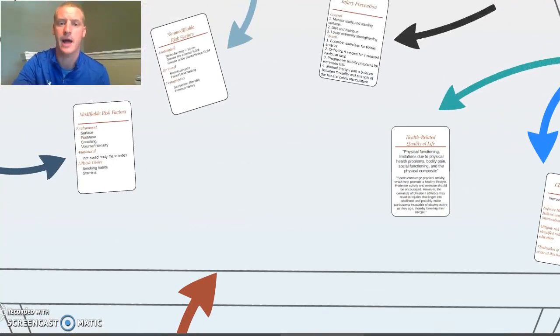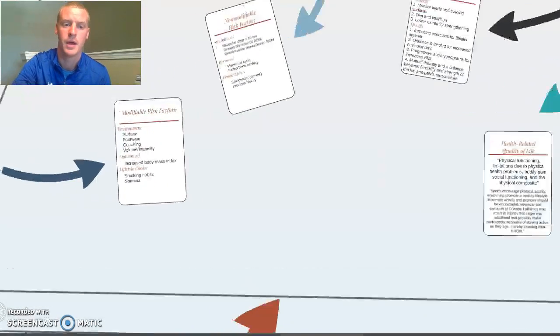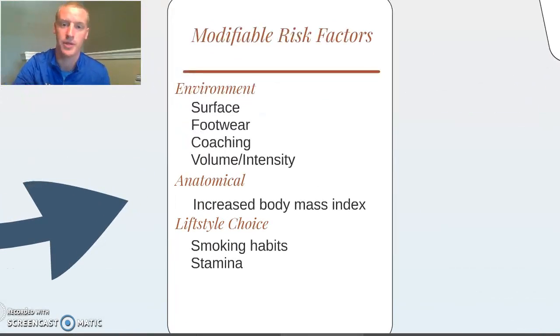Now we'll look into how this actually impacts the patient, now that we have a condition along the disablement model. The first are modifiable risk factors. Rather than using intrinsic and extrinsic factors, I've decided to use modifiable and non-modifiable. Using the Cameron article from the Journal of Athletic Training, they've split these into some subcategories, including environment, anatomical, and lifestyle choices.